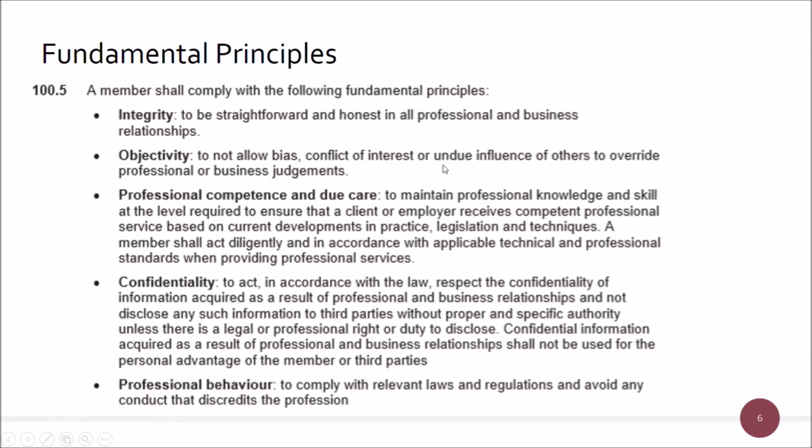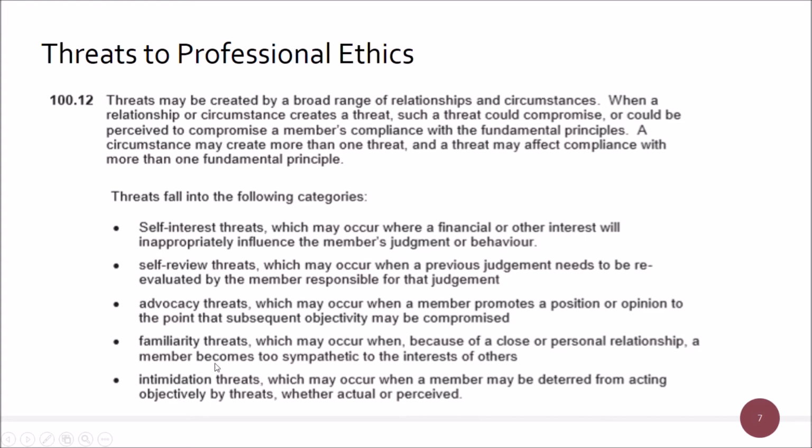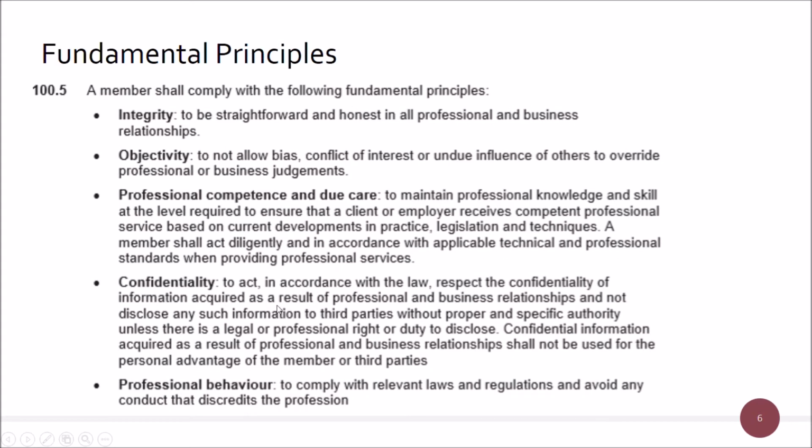We'll hold on to undue influence in a second. We'll come through that one in a minute. And it would also be discrediting the professional standing of the sector. So you'll tend to see the concept there that it's self-interest if there's a question, because it would tend to crawl across a series of other fundamental principles that would break.